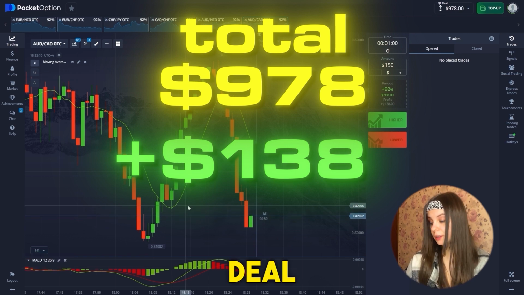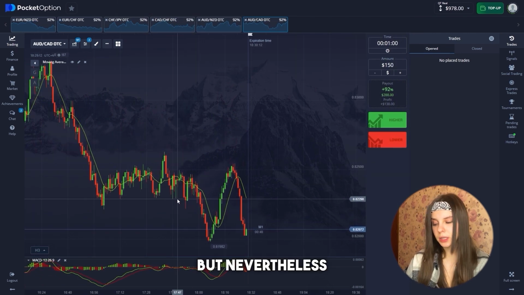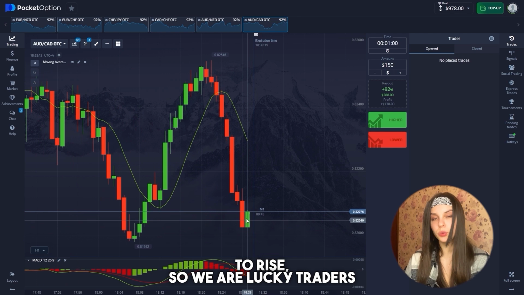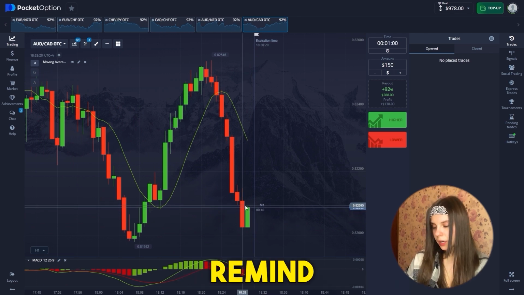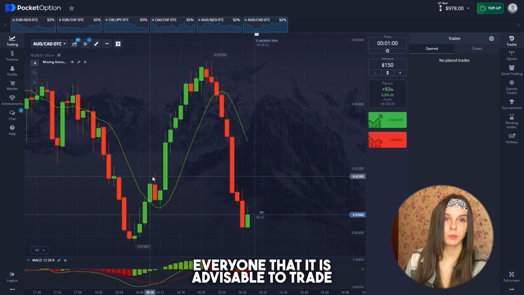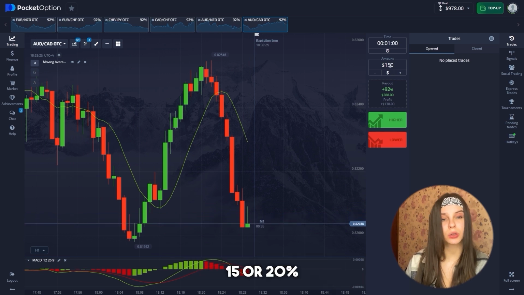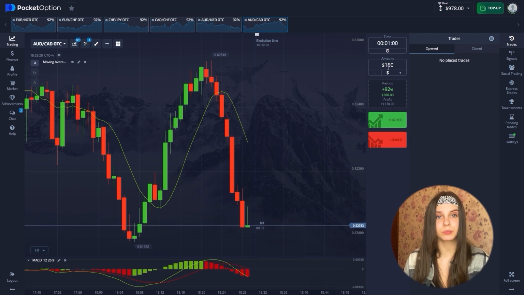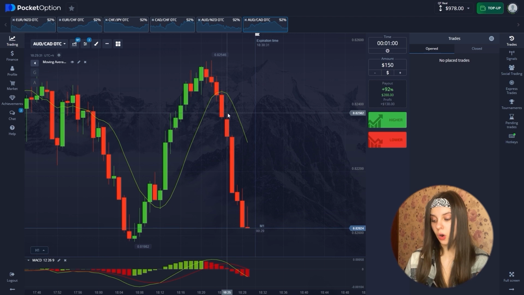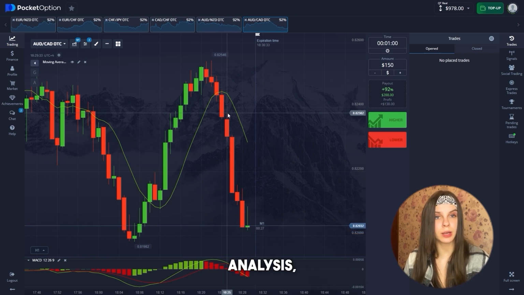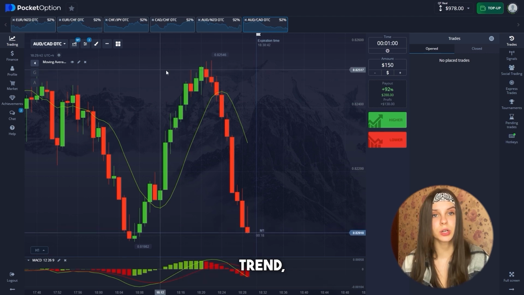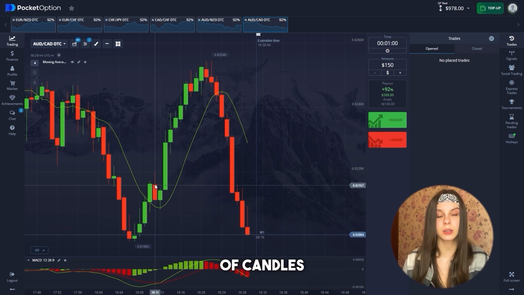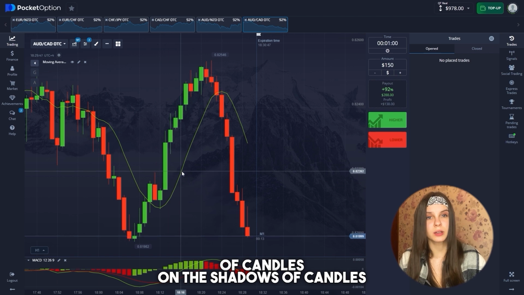Good job, the deal closed in plus, but nevertheless we immediately began to rise, so we are lucky traders with us. I remind everyone that it's advisable to trade 15 or 20% from your balance. Also always use general analysis, not a technical one. Draw support resistance areas, highlight the general trend, look at the volume of candles, on the shadows of candles, and so on.